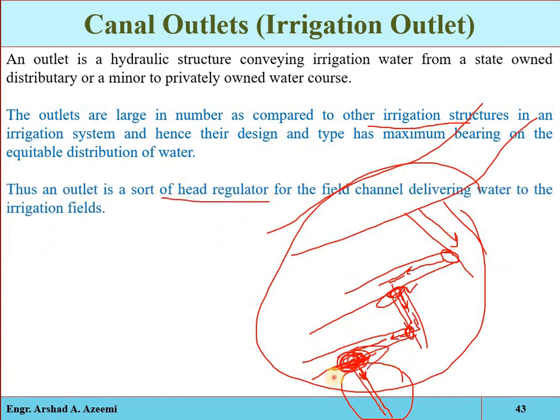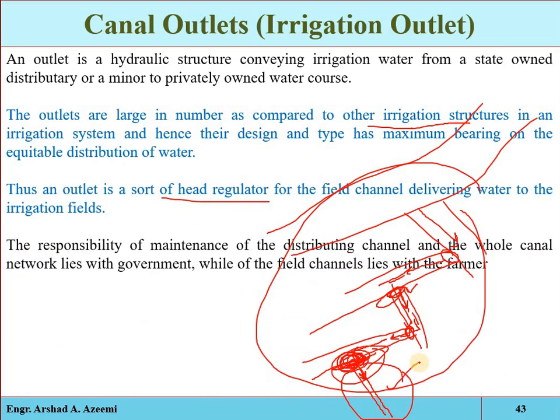That is a type of head regulator for the water course or for the feed channel, and its maintenance is the responsibility of the farmer. For example, if there is any damage or defect in the canal outlet, the farmer will immediately report it to the irrigation department.